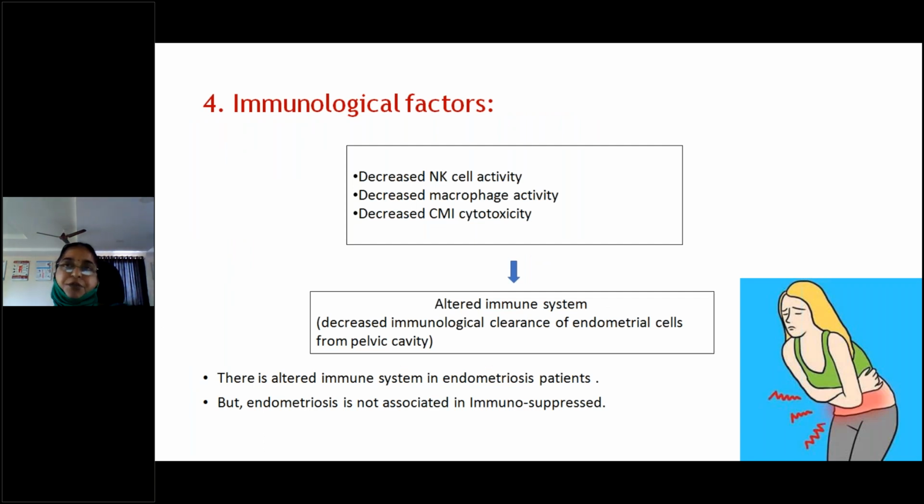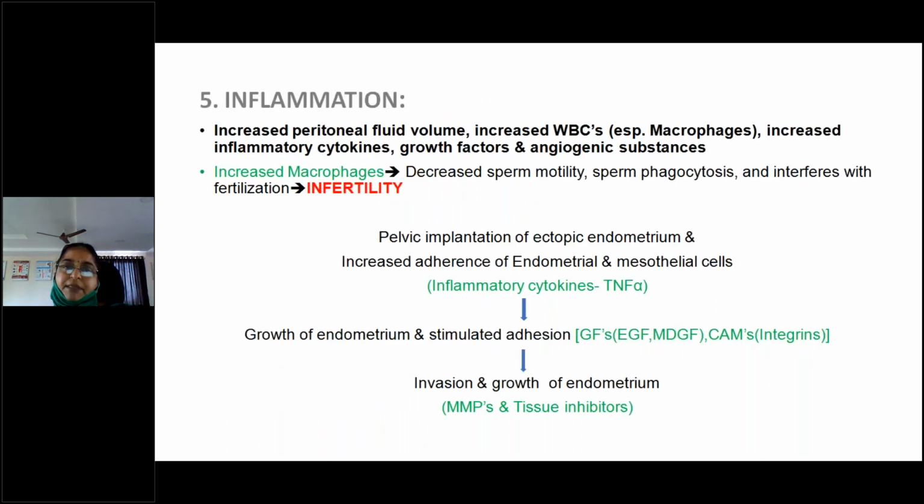And immunological factors. Normally the macrophages will remove the debris, but here there will be decreased natural killer cell activity, decreased macrophage activity, and decreased cell-mediated immunity. And not only that, these macrophages also promote tumor necrosis factor, interleukin-6 and 8, vascular growth factor. This all will increase the growth of endometrium.